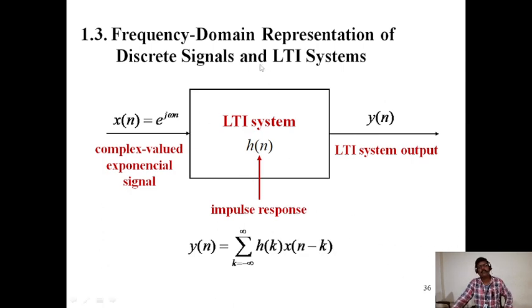This is the frequency domain representation of discrete signals and LTI systems. In the frequency domain, omega. Here x of n is a complex valued signal, x of n equal to e power j omega n, an exponential signal, given to the LTI system h of n. Here h of n is the impulse response. We can get the output response y of n equal to sigma k equals minus infinity to infinity of h of k x of n minus k. This is the frequency domain representation of the LTI system.